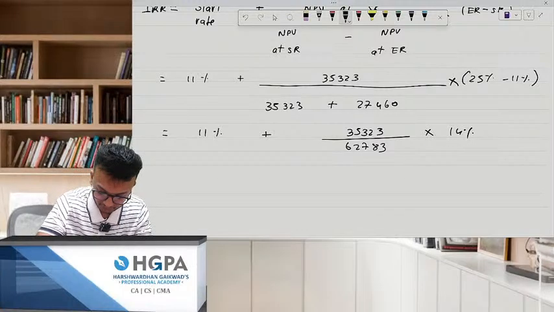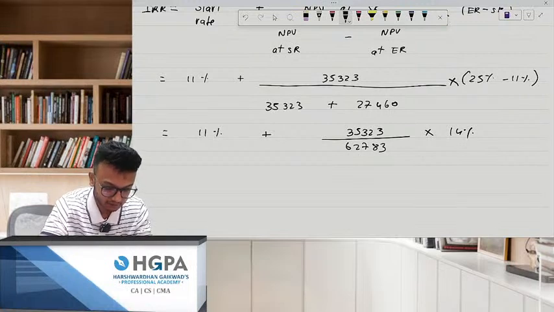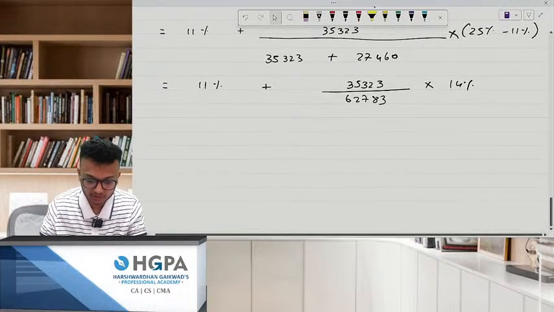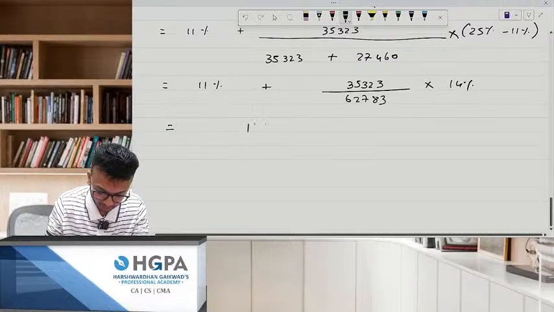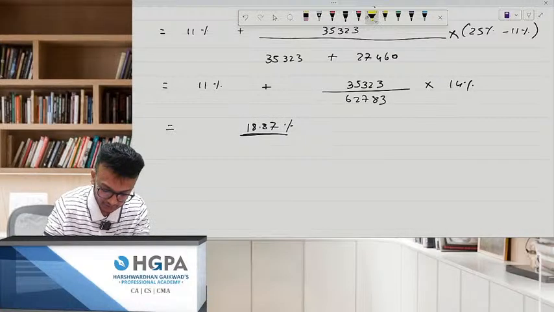So 35,323 divided by 62,783 into 14 plus 11. Your answer has to be approximately 18.87%.